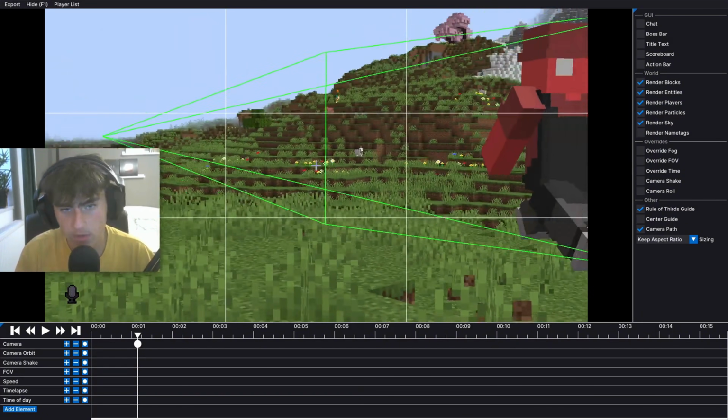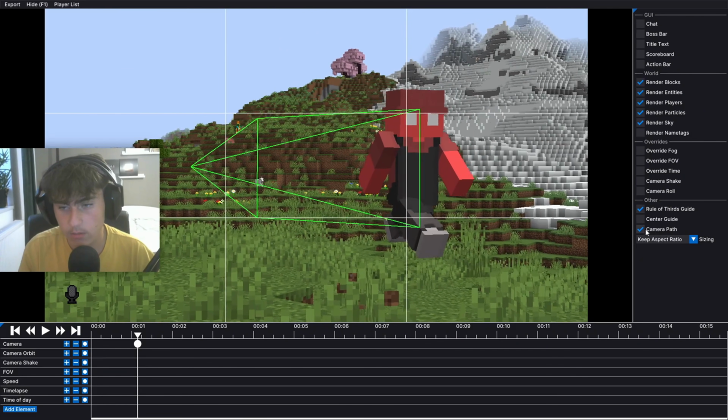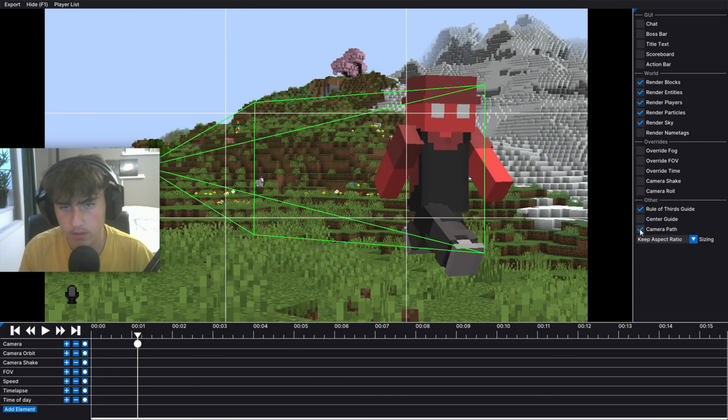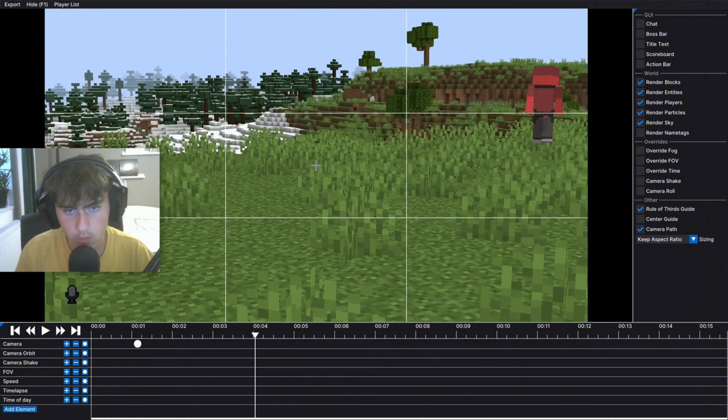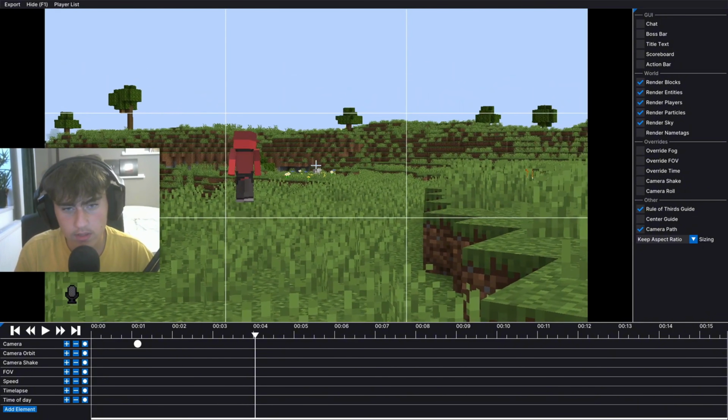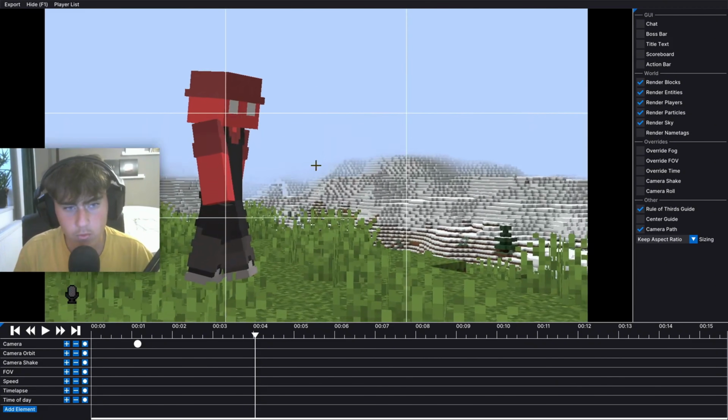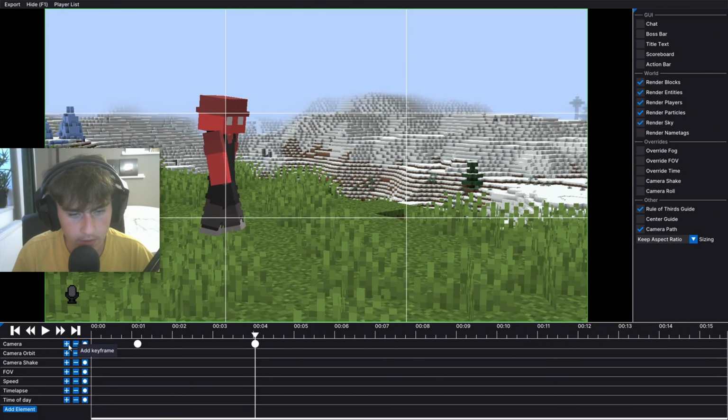You can see this is the camera. This is our point of view. This is what camera path does. If you disable it, you will not be able to look at that anymore. So I'm just gonna start the replay. You can see we've teleported the camera. Now we're over there. So let's say I want to do this. Boom, we're over here now, and I'm gonna add another camera keyframe.